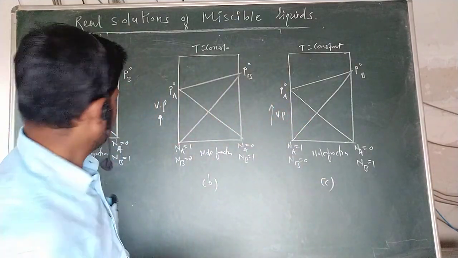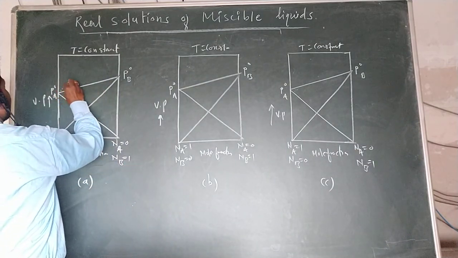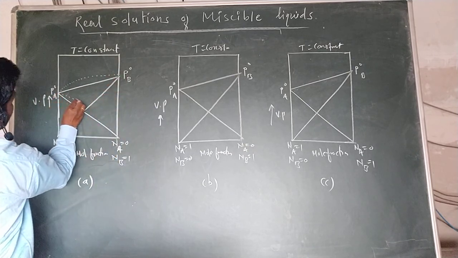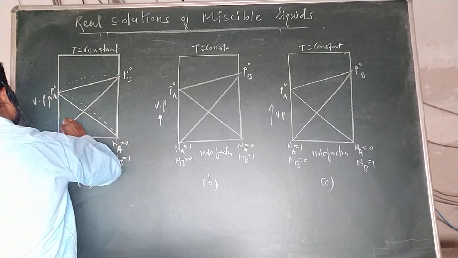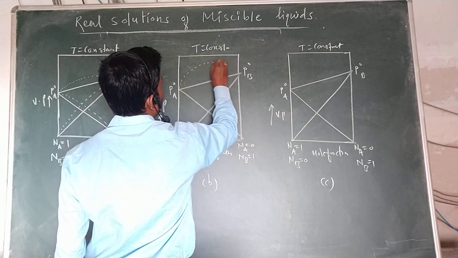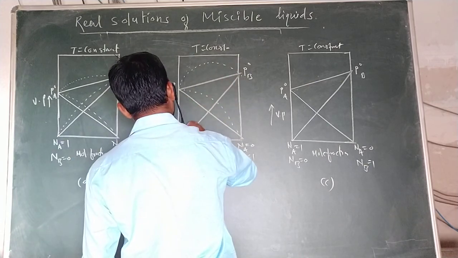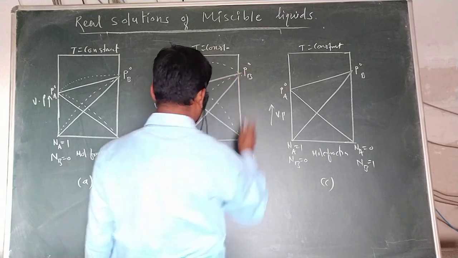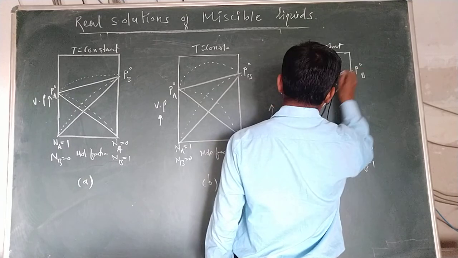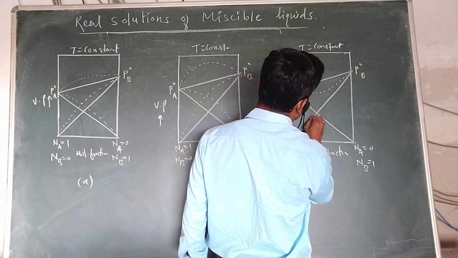Now let me study here. I do not have the color chalk, so let me discuss here. The dotted lines that I am going to show here are very important. Look at these graphical representations of the dotted lines.